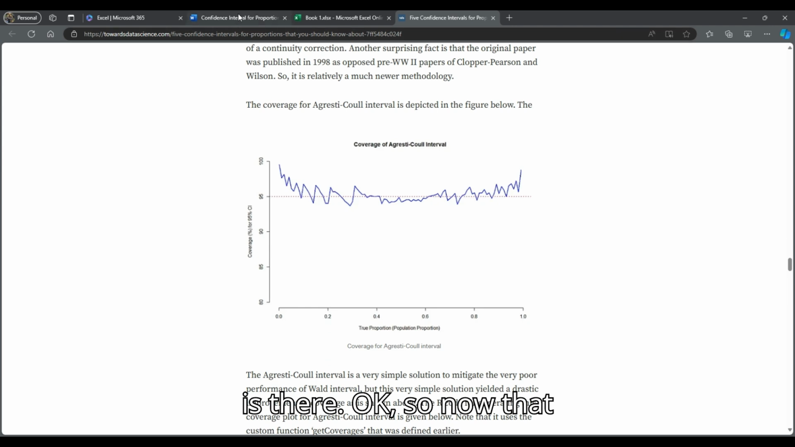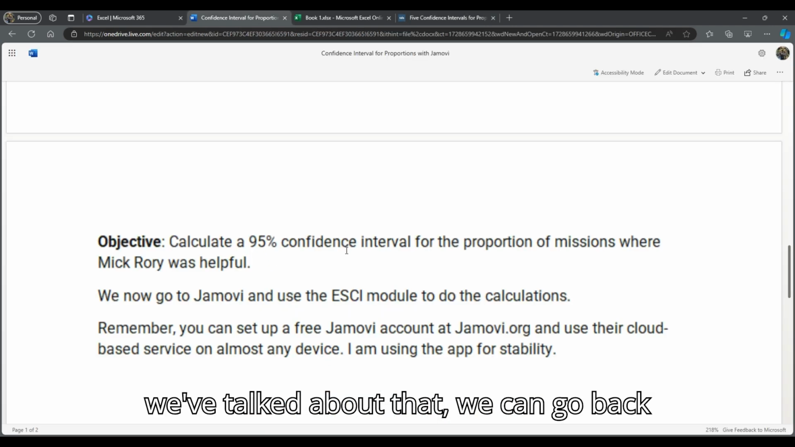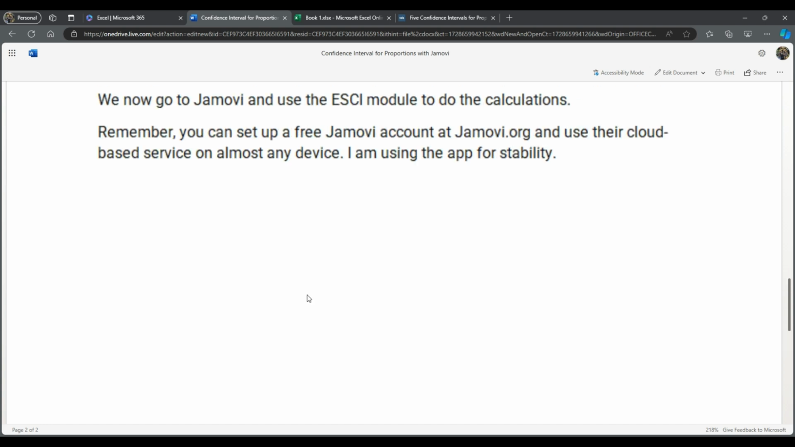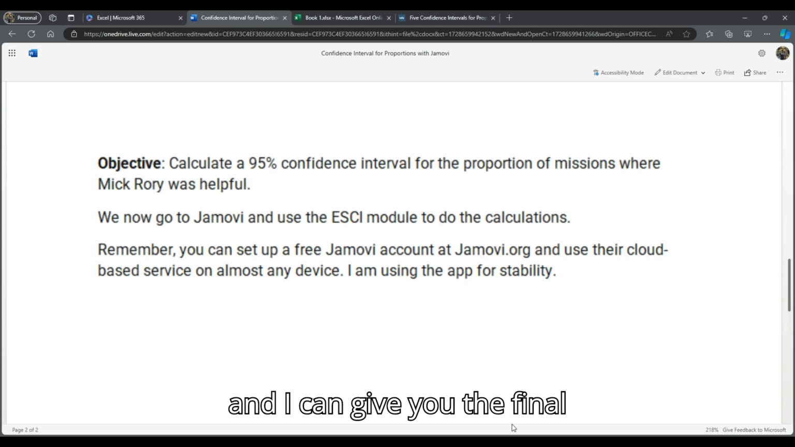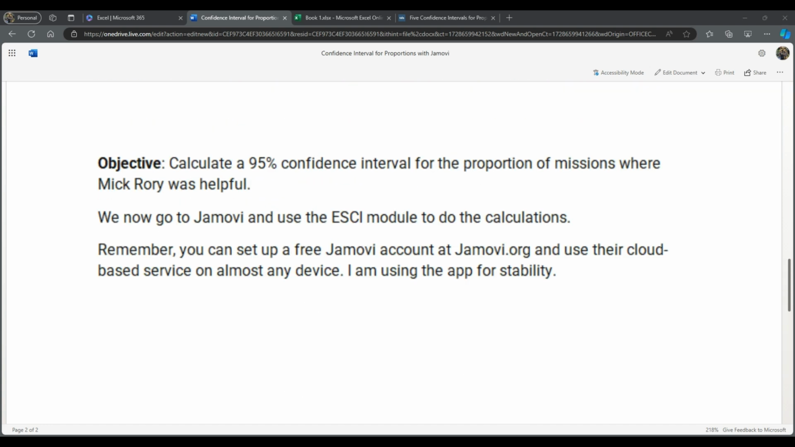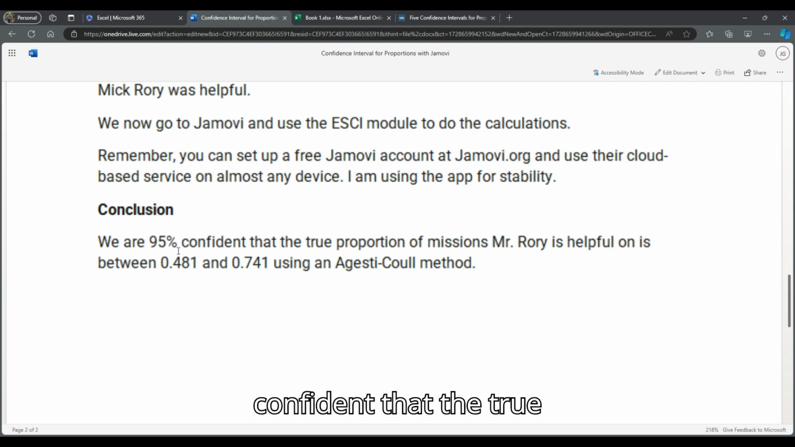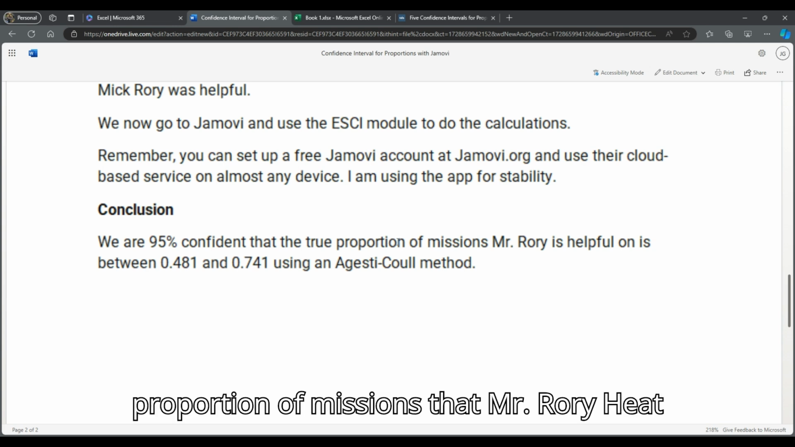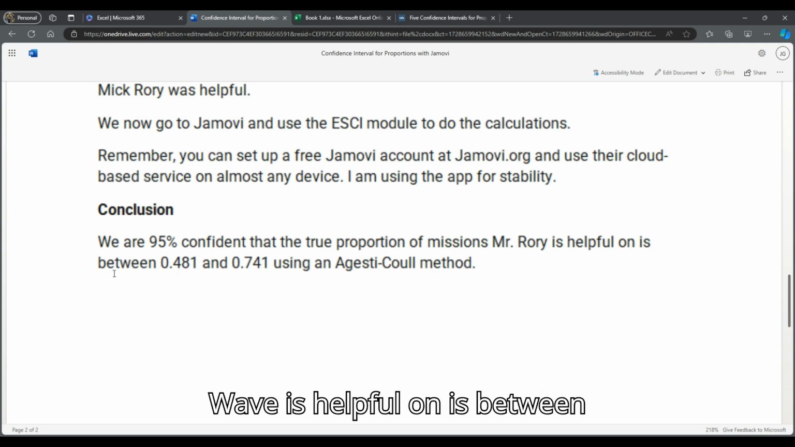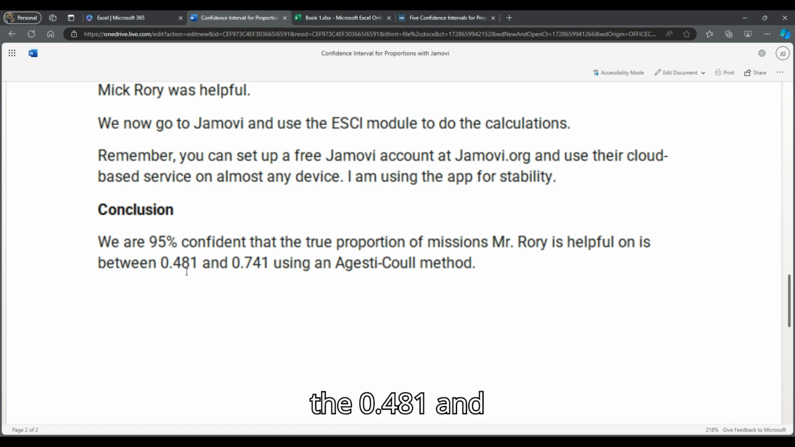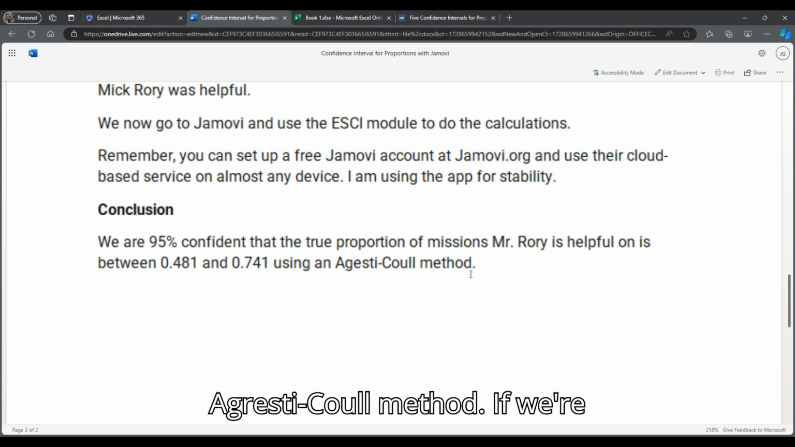Okay, so now that we've talked about that, we can go back and I can give you the final interpretation. Okay, so here's our conclusion. We are 95% confident that the true proportion of missions that Mr. Rory heatwave is helpful on is between the 0.481 and 0.741 using an Agresti-Coull method.